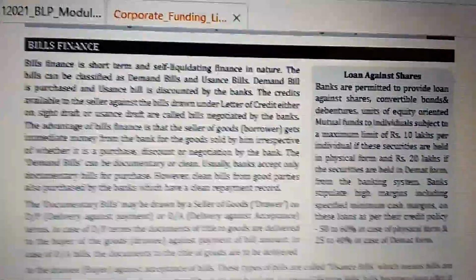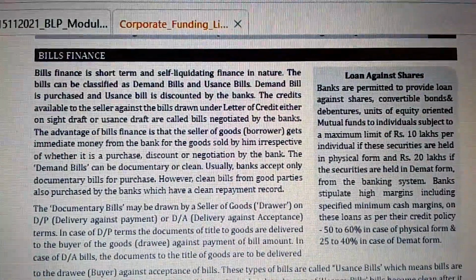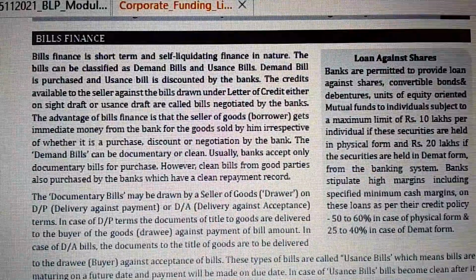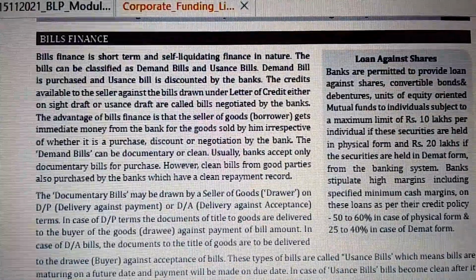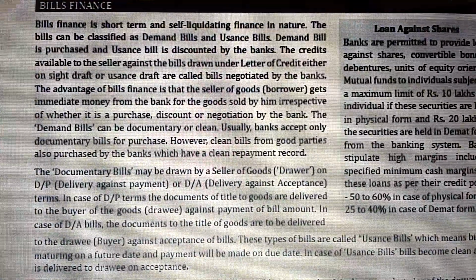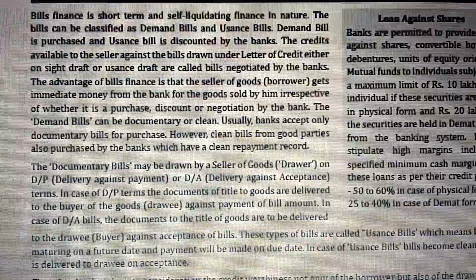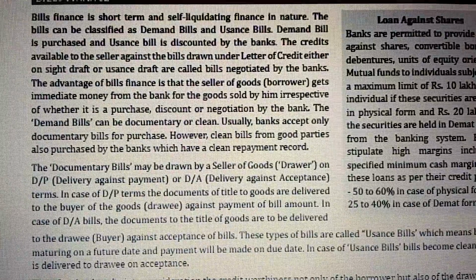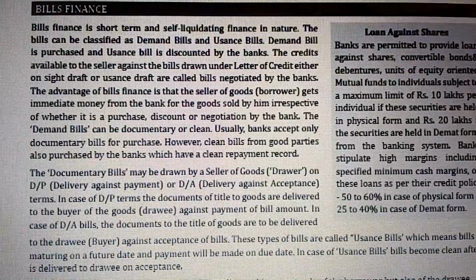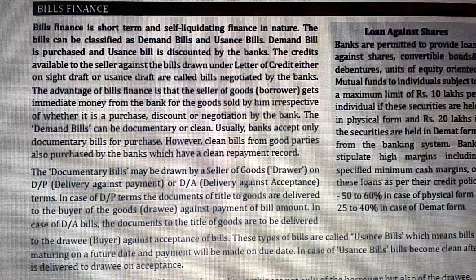Now, bills finance. Bills finance is short-term and self-liquidating in nature. The bills can be classified as demand bills and usance bills. A demand bill is purchased and a usance bill is discounted by the banks. The credit available to the seller against bills drawn under a letter of credit, either as a sight draft or usance draft, is called bills negotiated by the banks. The advantage of bills finance is that the seller of the goods, the borrower, gets immediate money from the bank for the goods sold by him, irrespective of whether it is a purchase, discount, or negotiation by the bank.